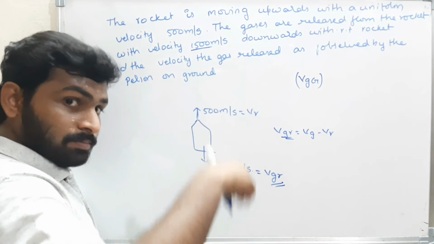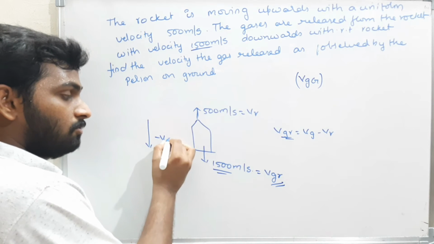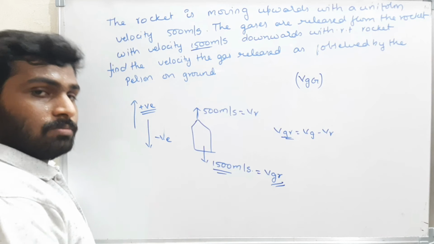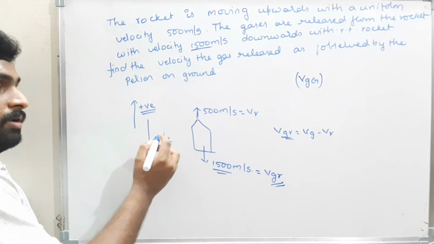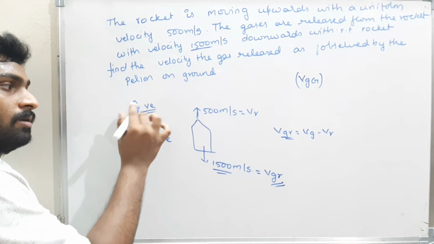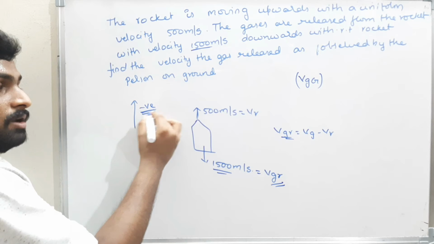VGR, how much do they give? 1500 downwards. I am assuming the downward direction as positive and the upward direction as negative.